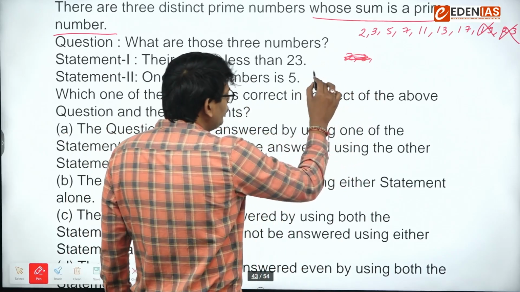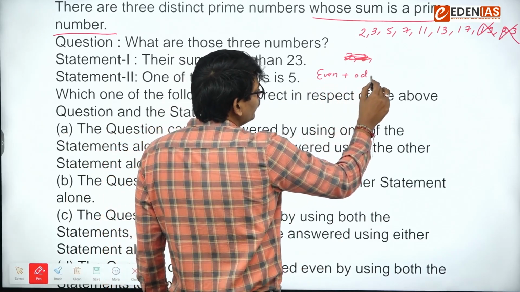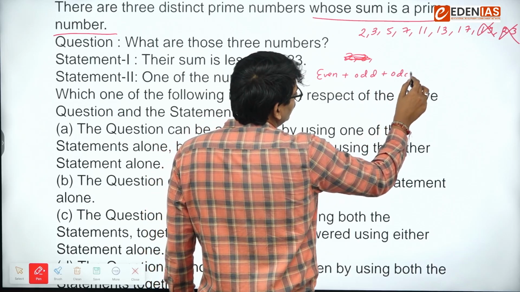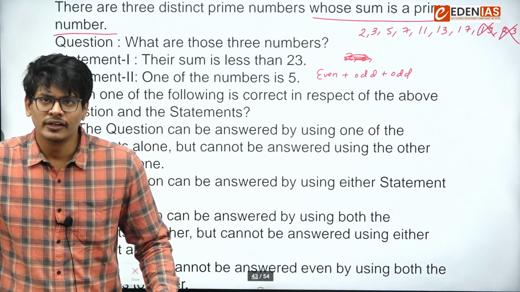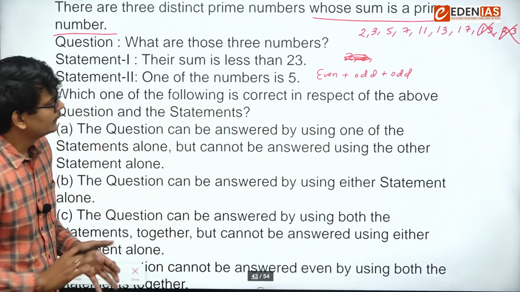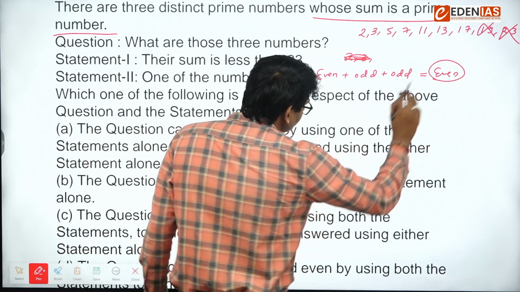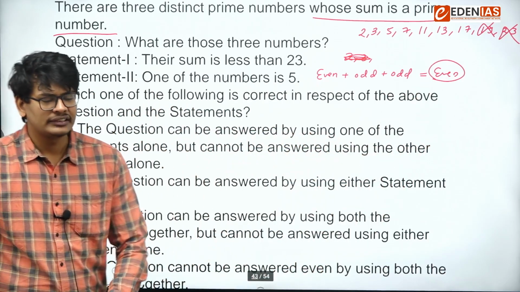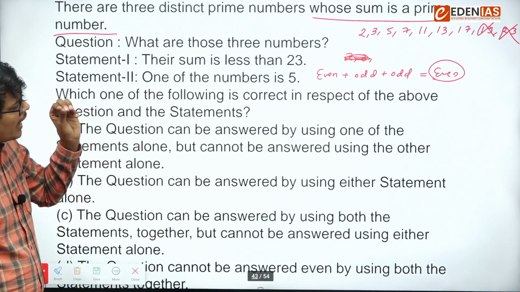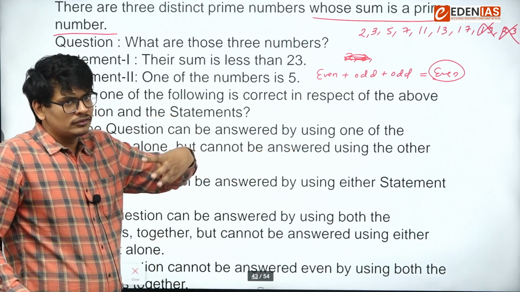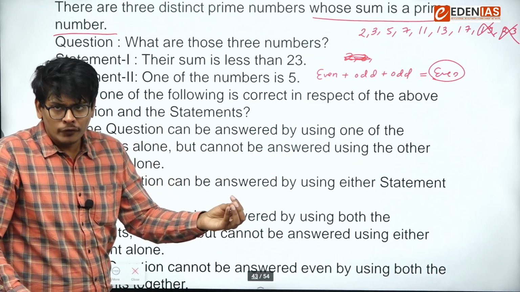If I take 2 as a number, 2 is even and the remaining will be odd only, because among prime numbers there is only one number which is even, the rest are odd, right? So even plus odd comes out as even. But we need a sum which is a prime number, and that sum cannot be 2, because the sum of three numbers cannot be 2. So obviously that number will be odd only.